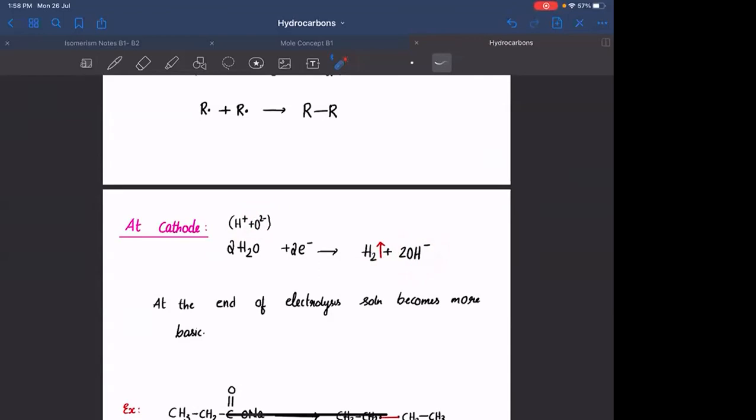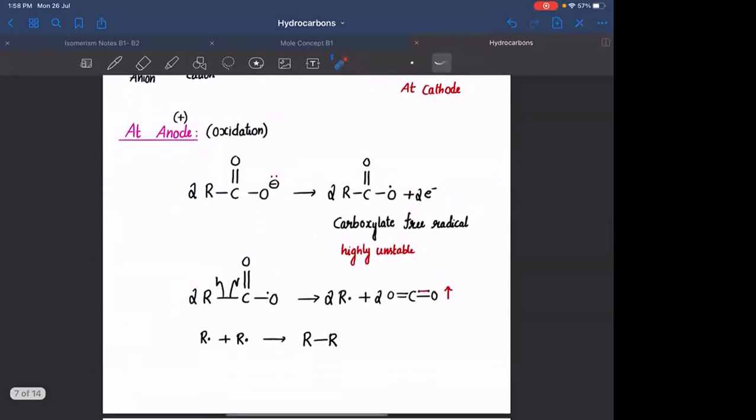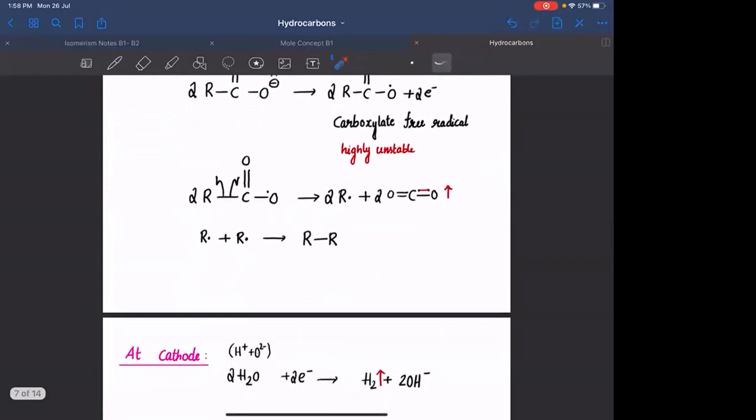You will not have any product as O2 minus. So O2 minus करके मत लेके आओ. You will have the product as OH minus. Clear है? Okay. So at cathode there is liberation of H2 gas. At anode there is liberation of CO2 gas. And the alkene is formed at anode.